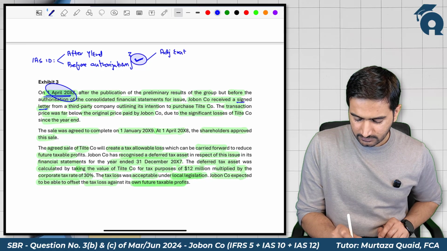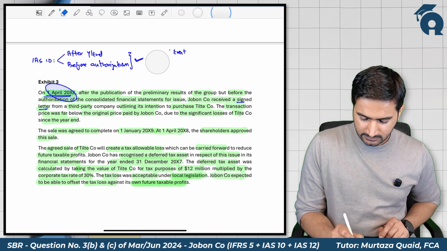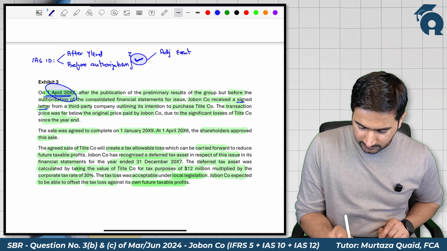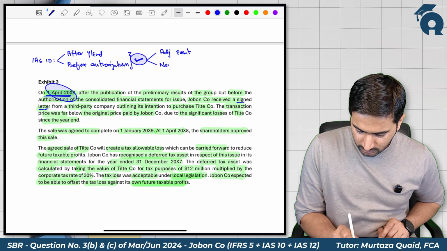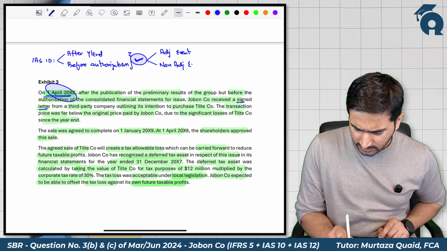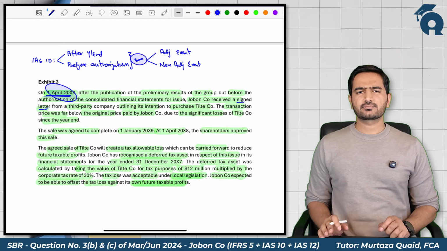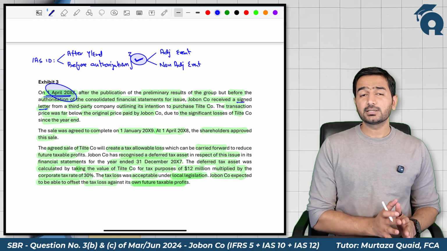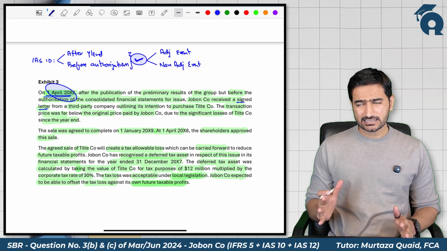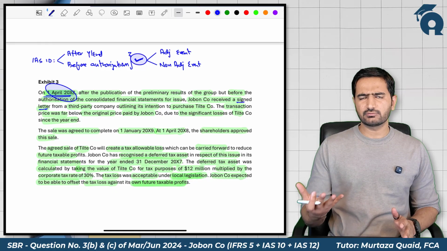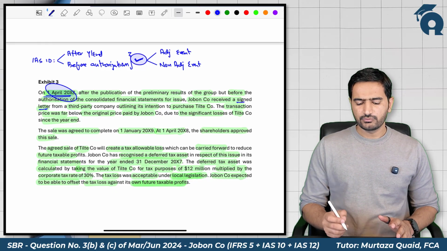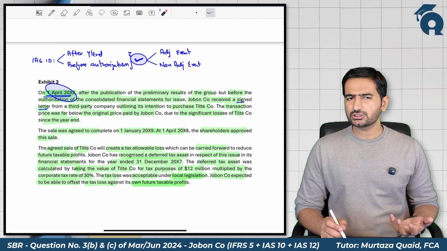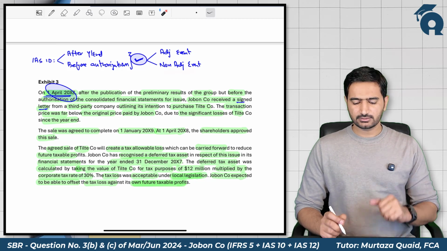adjusting event, and the second is non-adjusting event. IAS 10 defines both of these. Adjusting events are those events that arise after the year end but provide evidence of conditions that existed at the year end, and we need to adjust those events in our financial statements for the year. Whereas non-adjusting events are those events that are indicative of conditions that arose after the year end.